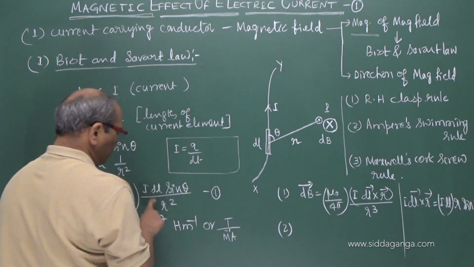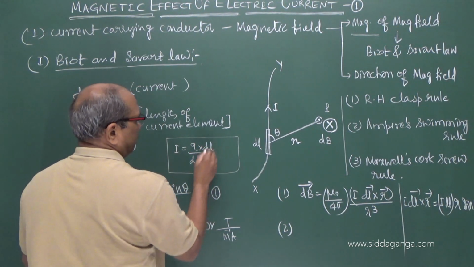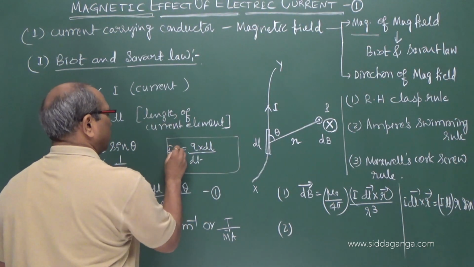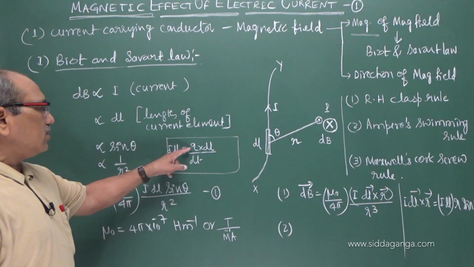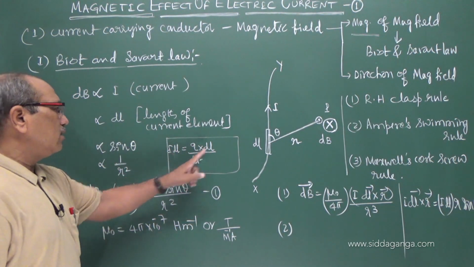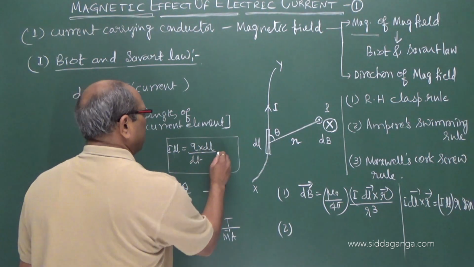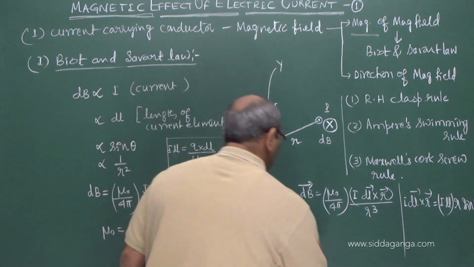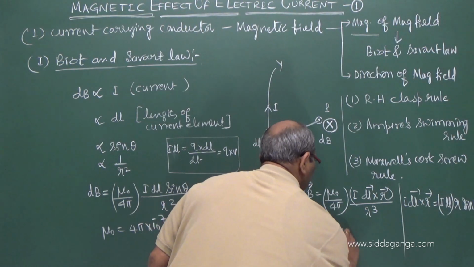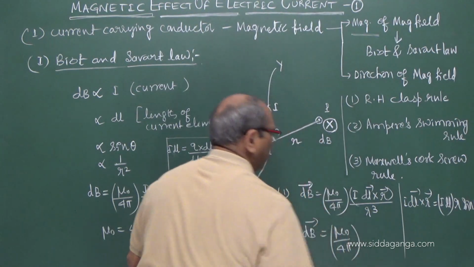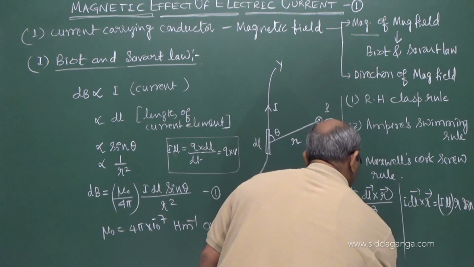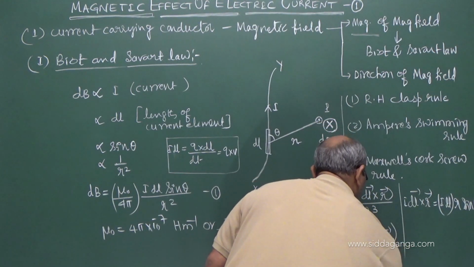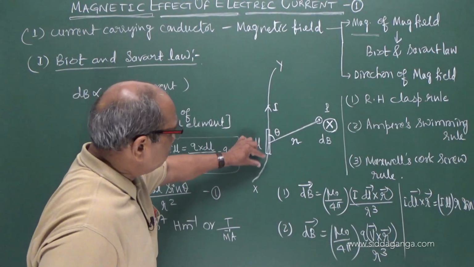If I take I into dl, the current element, I can be written as Q by dt, and dl by dt is the speed of the particle, therefore it becomes Q into V. The same relation, instead of I dl, I can write in the form, if a moving charge produces a magnetic field, it may be Q into V cross R by R cube.